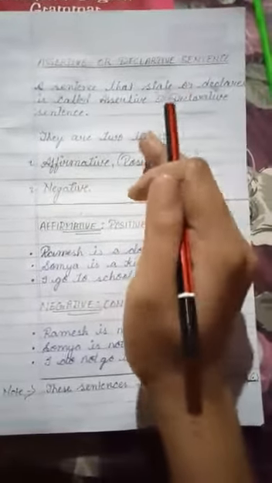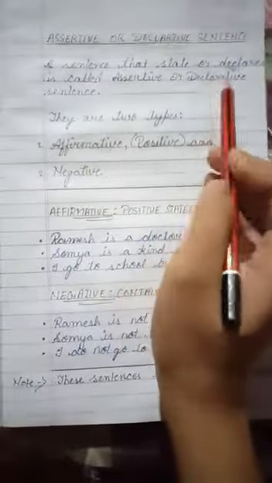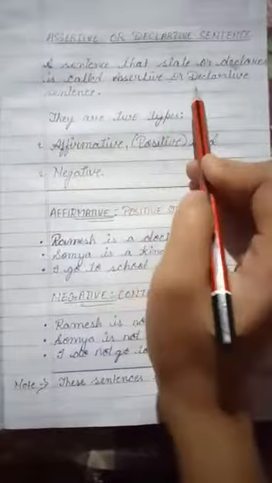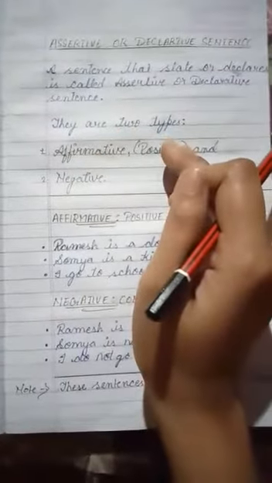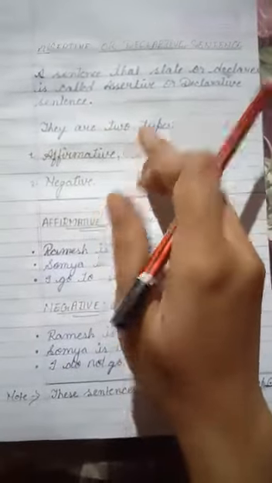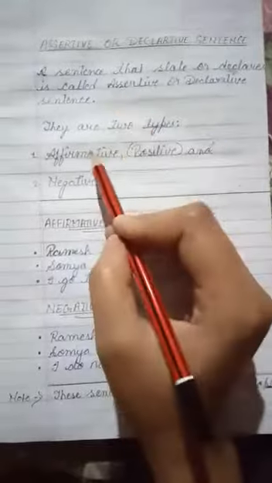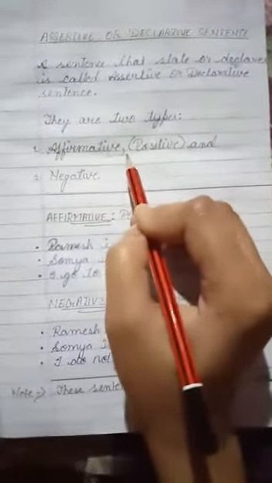Students, do you know the assertive sentence is also known as the declarative sentence? See, a sentence that states or declares is called an assertive or declarative sentence. The sentence in which we give a simple statement, telling something about someone, we call that an assertive sentence. See, assertive sentence is divided into 2 groups. First is affirmative, also known as positive, and second is negative.